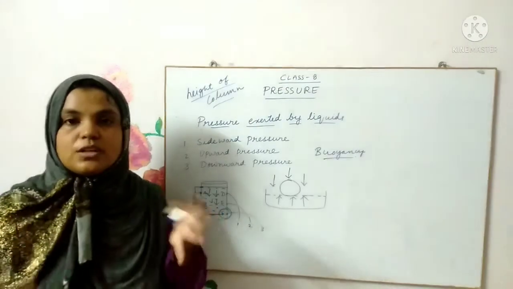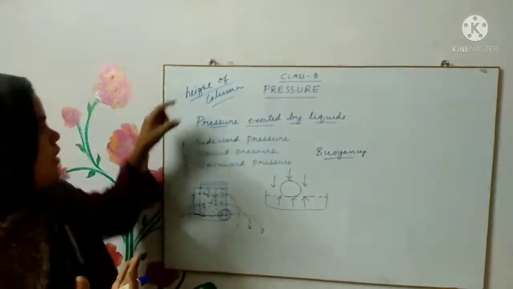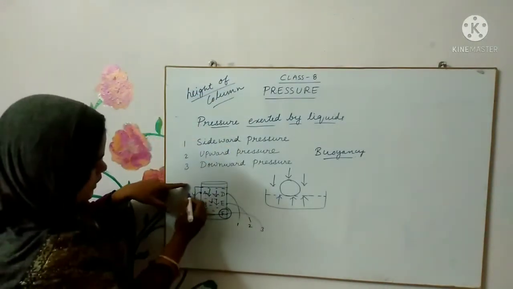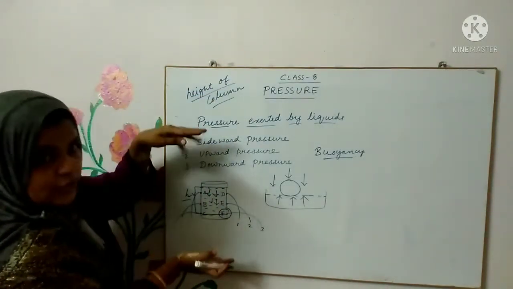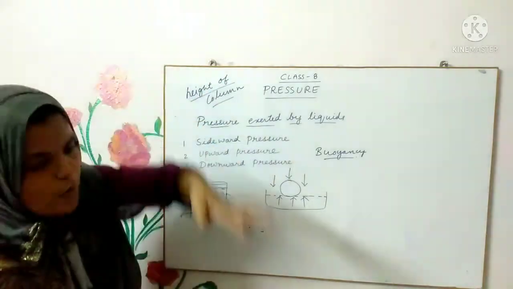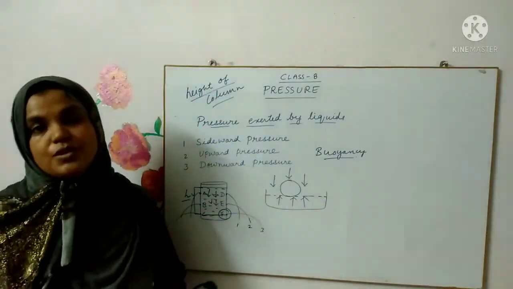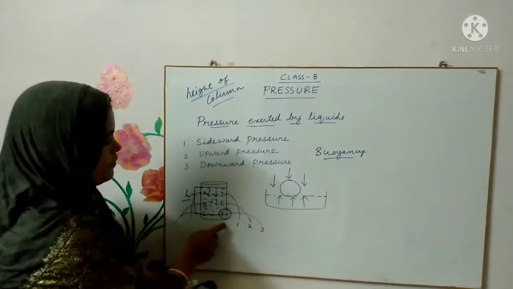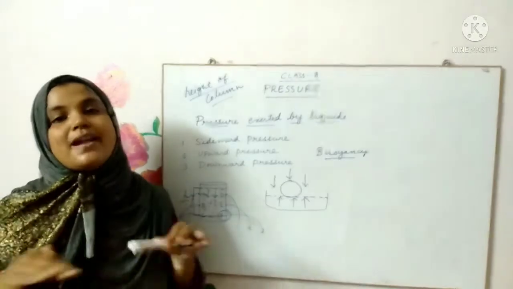The mass of the water present above it is more, the height of the column. This is what is called the height of the column. The height of the column is more, that means the water is more, and because of it so much pressure acts downwards because of gravity, and that's why the pressure is maximum at the bottom.